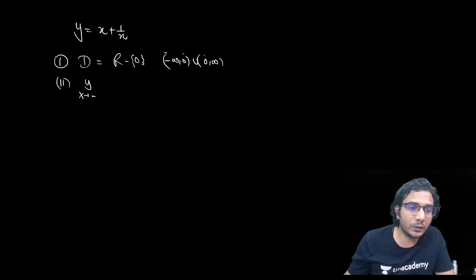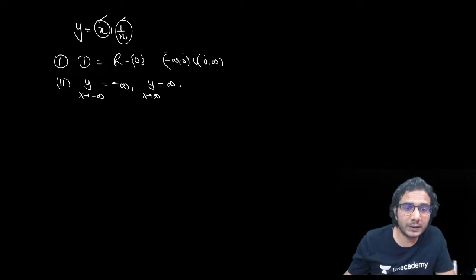Second, we'll write the endpoint limits. The endpoints, you can see the interval is minus infinity to 0, union 0 to infinity, right? So endpoints are minus infinity and 0 minus and 0 plus, and plus infinity. When x approaches minus infinity, you see this is minus infinity and this will be 0, as simple as that. So it is minus infinity only. When x approaches plus infinity, then the function is going to be plus infinity plus 0. So it is plus infinity.